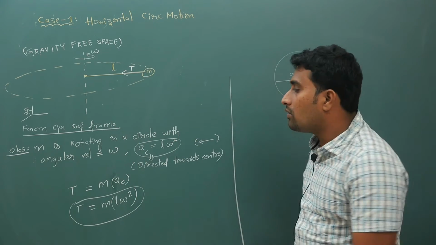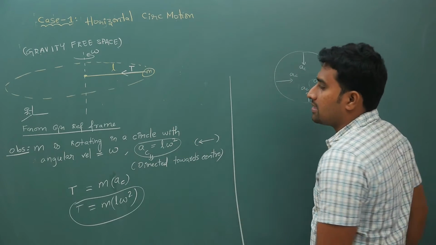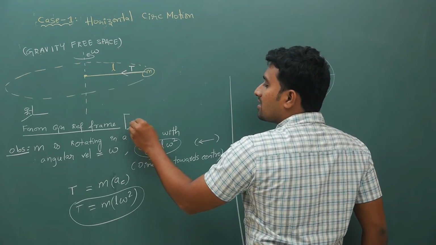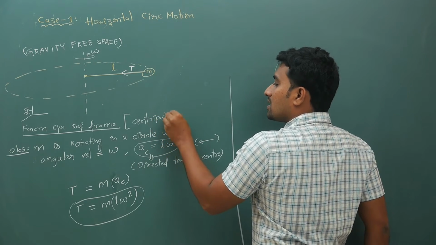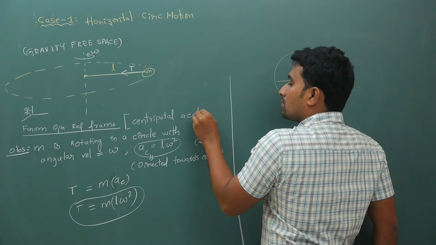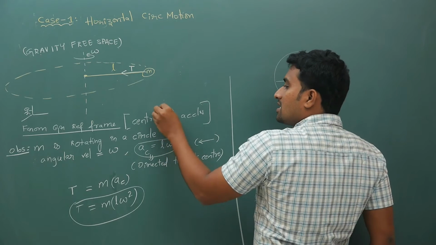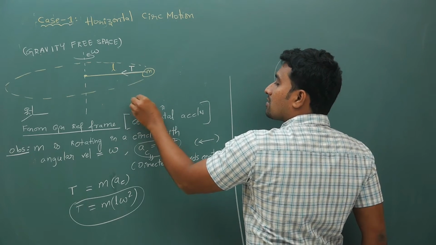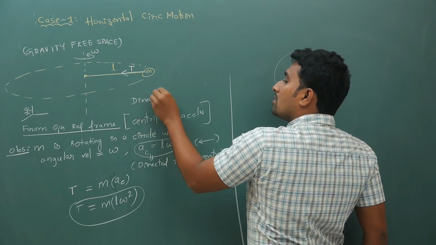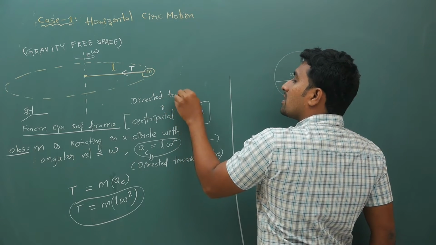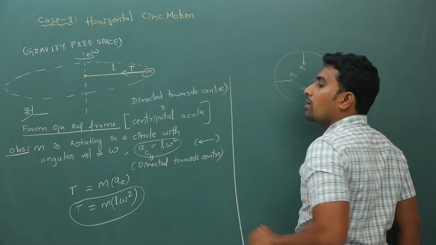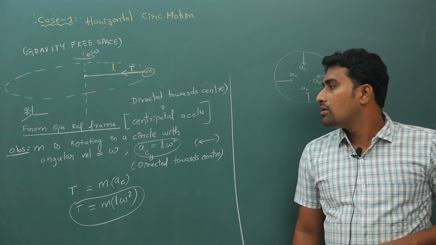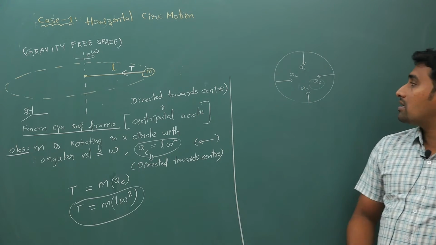Very clearly I will write: from the ground frame, centripetal acceleration, and this is directed towards the center. From the ground frame, block M is going in a circle. Hope you have understood this.